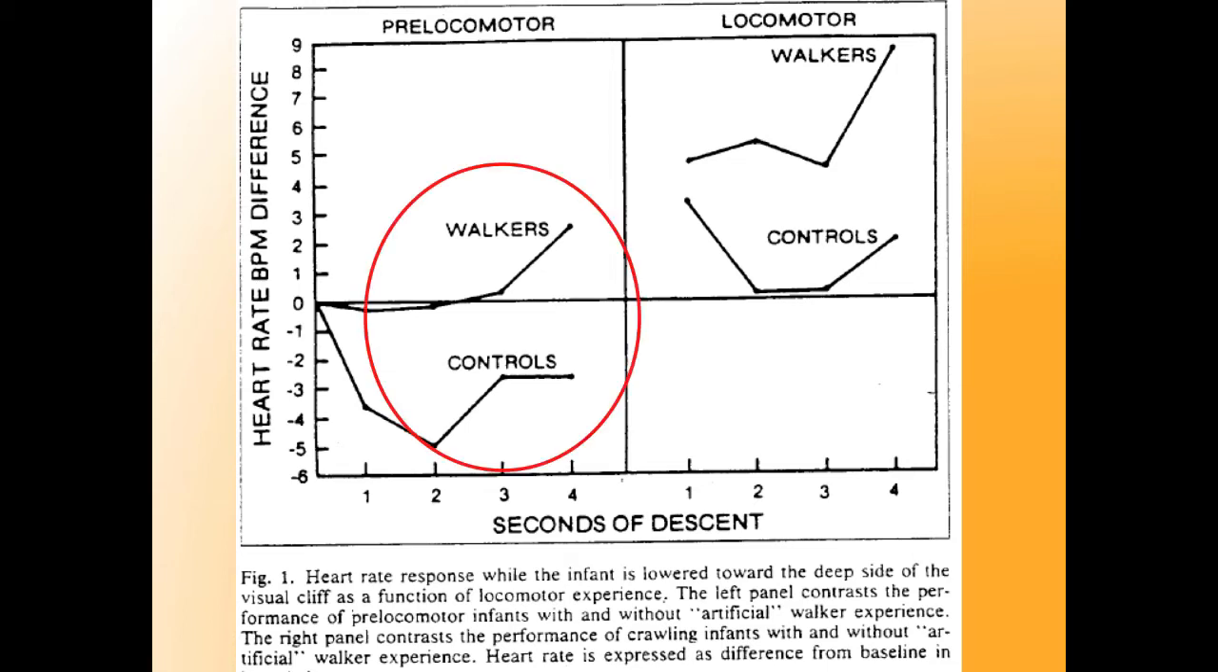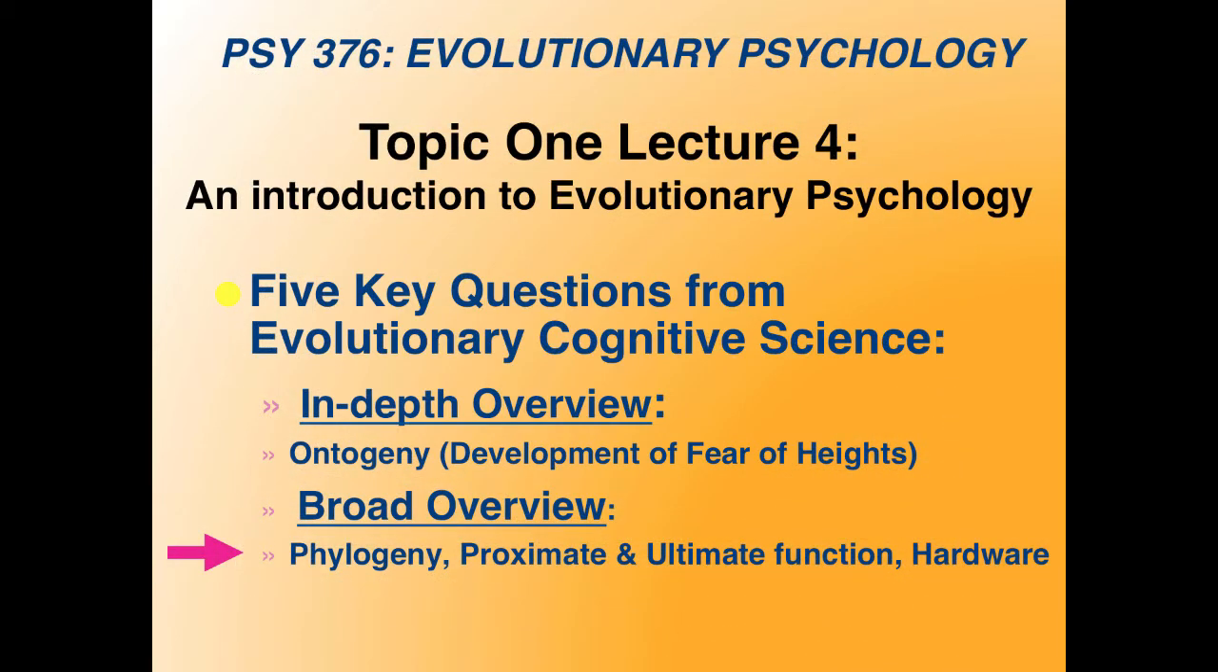Thus, the key comparison is between the pre-locomotor infants given walker experience and the pre-locomotor infants in the control condition. This comparison is important because the pre-locomotor infants in the control condition have no experience with self-propelled locomotion, whereas the pre-locomotor infants in the walker condition have been given an artificial experience of self-propelled locomotion. Consistent with the idea that the onset of self-propelled locomotion serves as an important developmental trigger of fear of heights, Campos found that only those pre-locomotor infants given the artificial walking experience showed an acceleration of heart rate indicative of fear of heights.